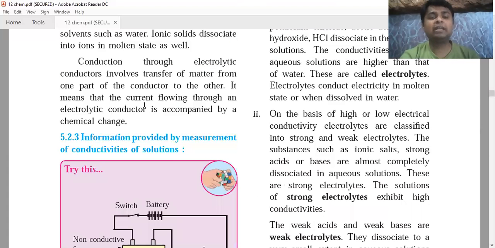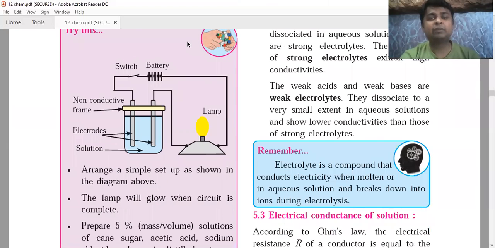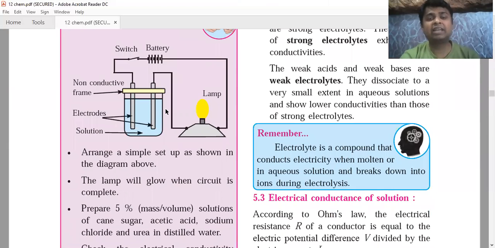Conduction through electrolytic conductors involves transfer of matter from one part to another. It means that the current flow through an electrolytic conductor is accompanied by chemical change. So you can see this diagram, observe this. This is the setup which can be used to check the electrolytic conduction. So we can set up this. इथे रॉड्स आहेत, 2 इलेक्ट्रोड्स आहेत, सोल्युशन आहे आणि बॅटरी आणि लॅम्प आहे. ते सगळं जॉईन करून घ्यायचं. याच्यातनं जर करंट पास झाला तर लॅम्प ग्लो होईल. If the current passes through it, the lamp will glow, otherwise it will not glow.